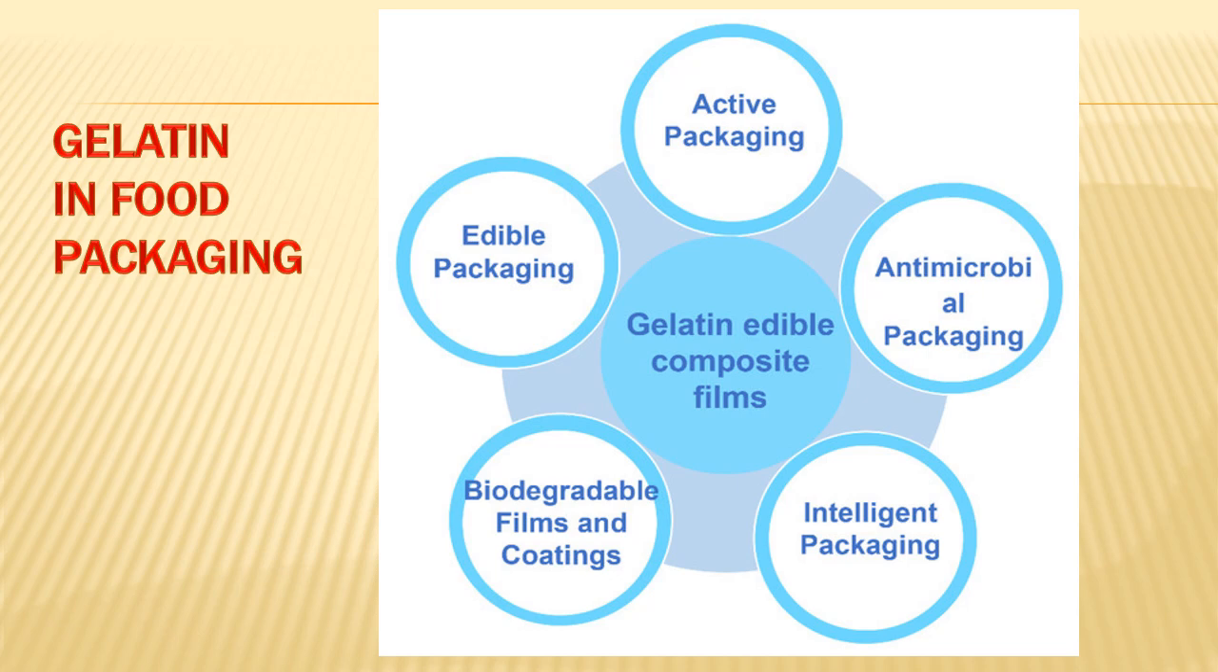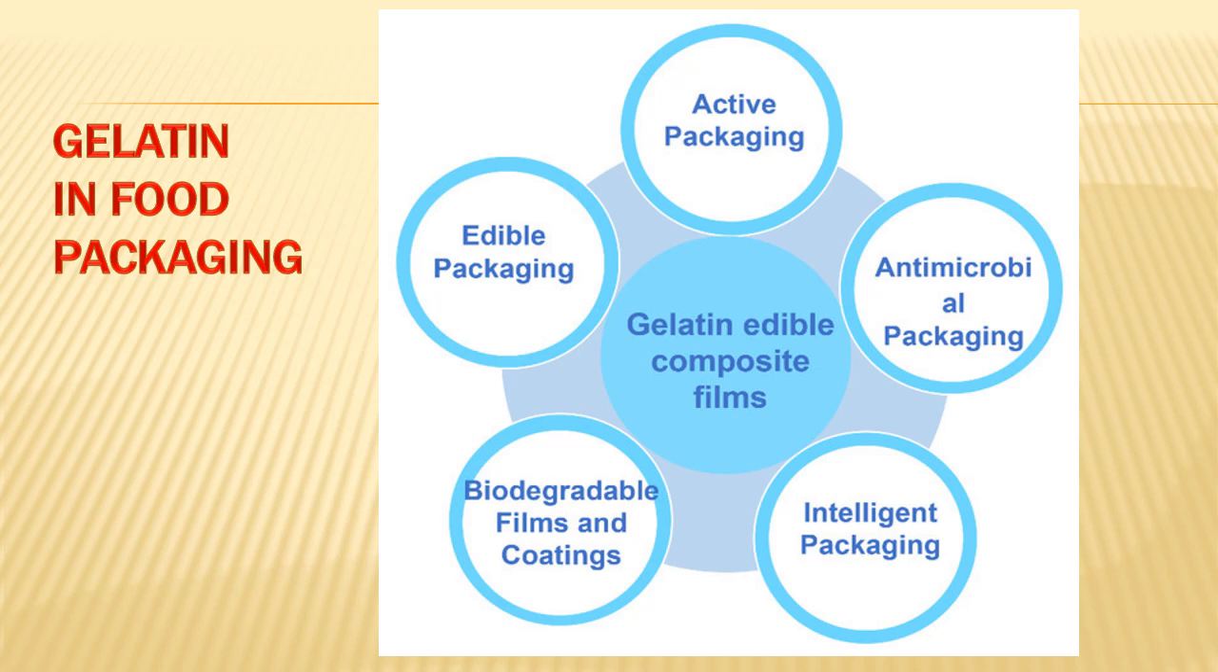Nowadays there is a demand for modern packaging where gelatin is used as a food packaging material, especially for edible packaging. So we know about modern packaging like active packaging, antimicrobial packaging, intelligent packaging. In all these cases, gelatin is used as edible composite films and also as an edible or biodegradable packaging material. So gelatin has a lot of use in the more advanced food packaging in the modern food industry.